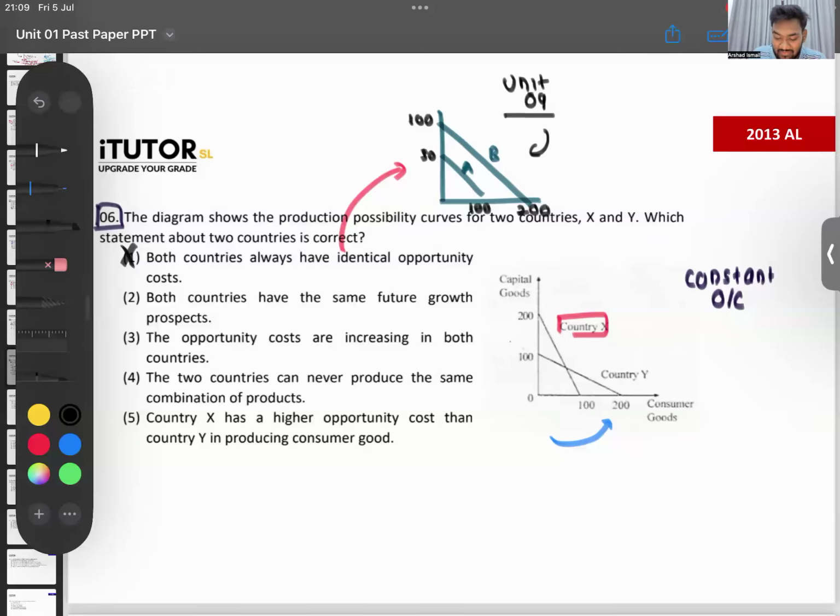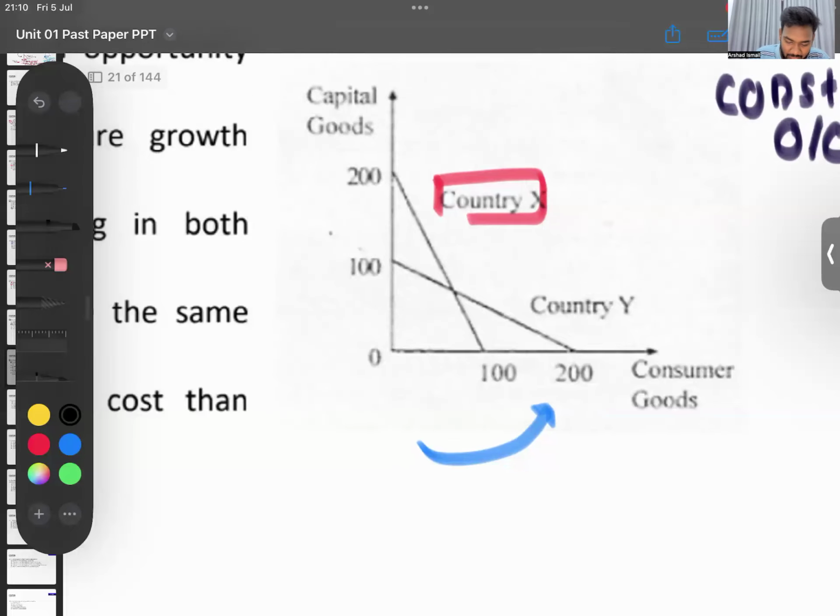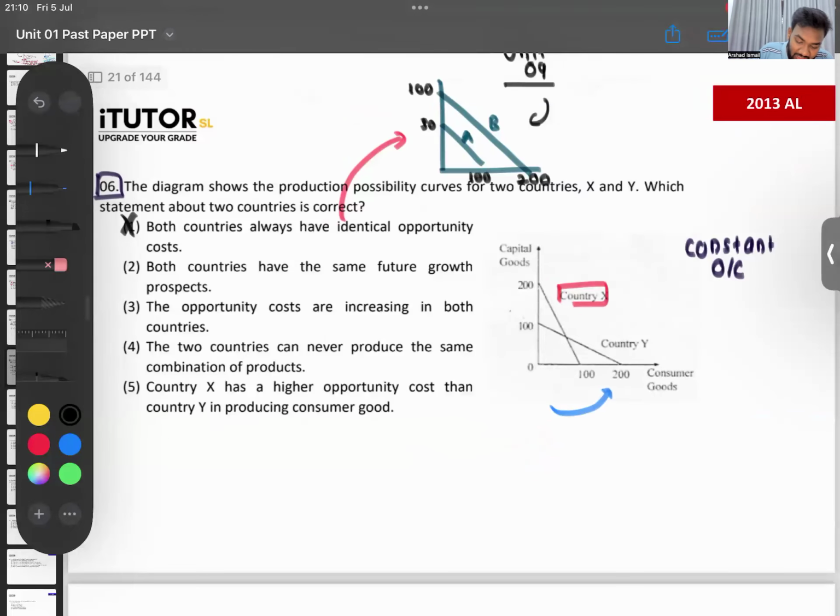Then, both countries have the same future growth prospects. Growth prospects depend on how many capital goods you produce. Now, have they told you at which point they are producing? In this PPC, they have just given the PPC, but have they said they are producing at this point? They have not told us, so we can't really comment on their growth prospects. For you to remember, you can make a note here: for an economy to grow, they have to produce more capital goods.